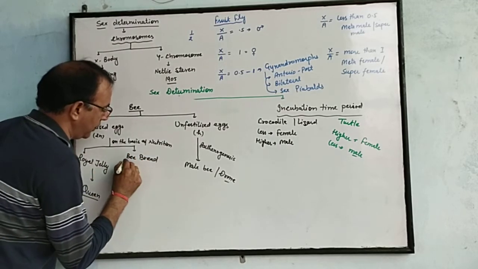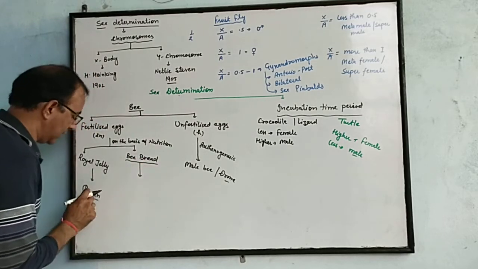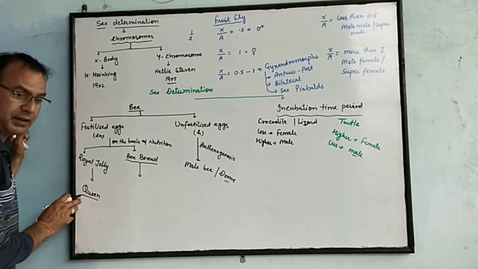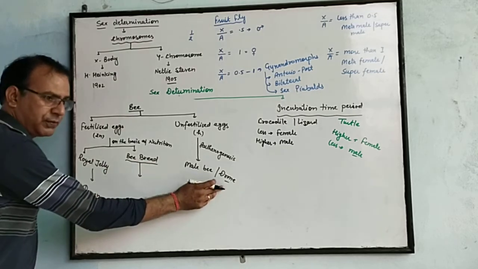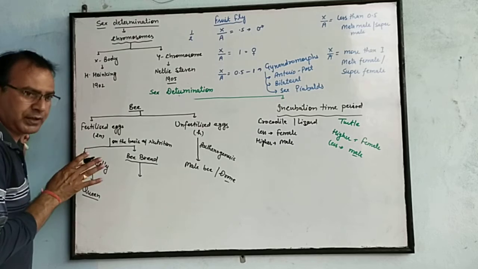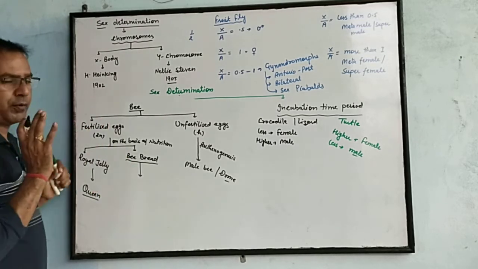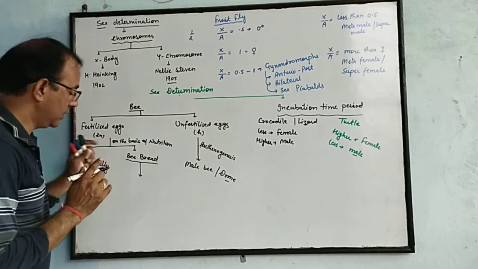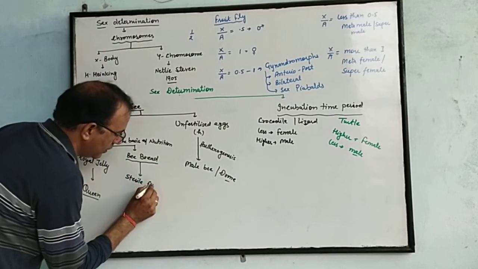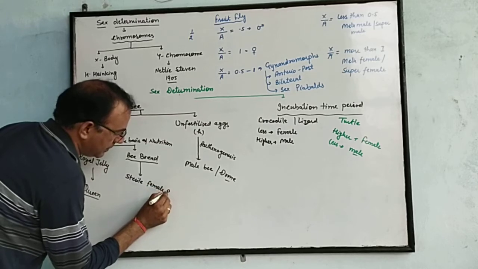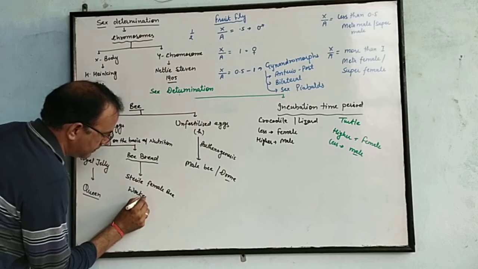If the other nutrition, bee bread, is provided, then these bees are also female. The queen's only function is laying eggs, and the male's only function is to fertilize the queen bee. And if the nutrition provided is bee bread, then that may produce sterile female bees, and these are also known as worker bees.